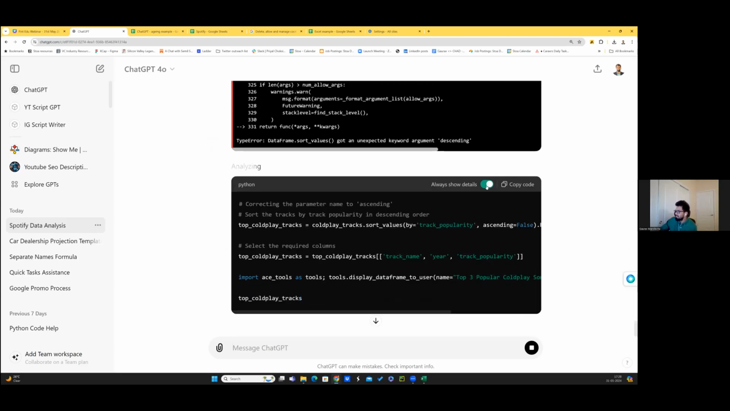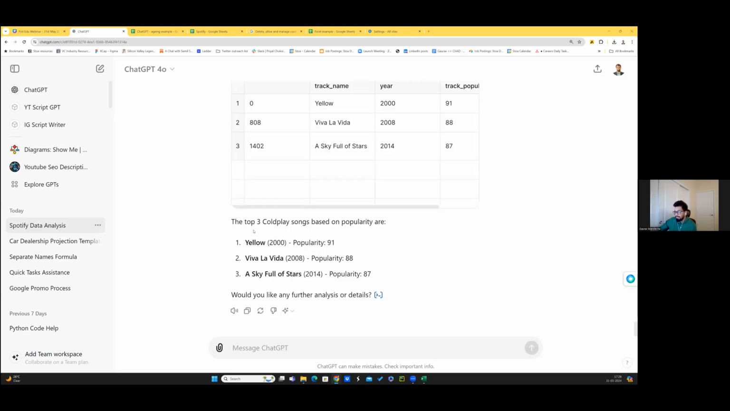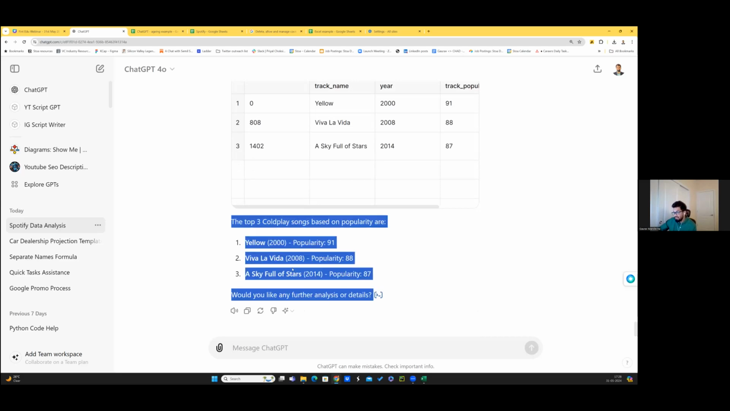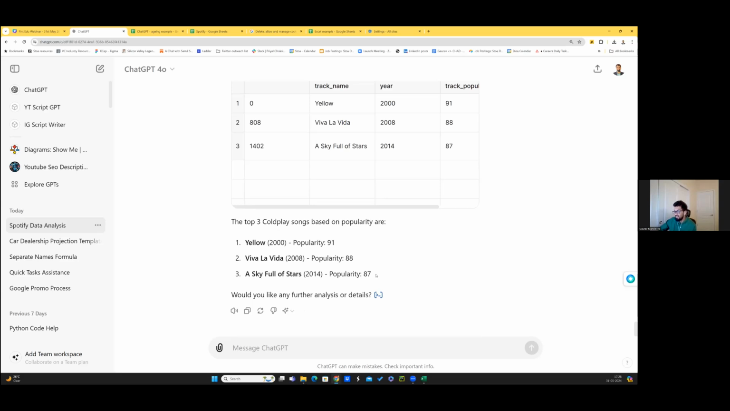So you don't really have to look too much at what's happening in the background. Let AI do its job and we will be able to get to the final answer. Okay, so you see, it has come up with the answer. The top 3 Coldplay songs based on popularity are Yellow, Viva La Vida, and then Sky Full of Stars, based on the popularity score. And see how interestingly it has come in the descending order.